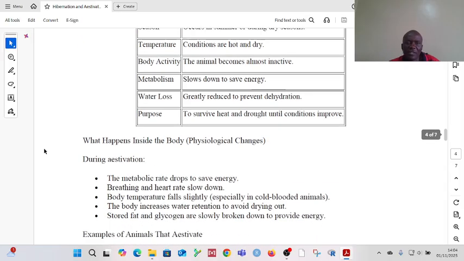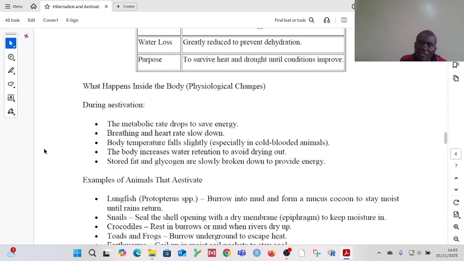So what is happening inside the body, the physiological changes? One is the metabolic rate will have dropped because the animal is inactive. So the metabolic rate has dropped. The importance of that is it helps to save energy. Equally, breathing rate, the heart rate, they all slow down.